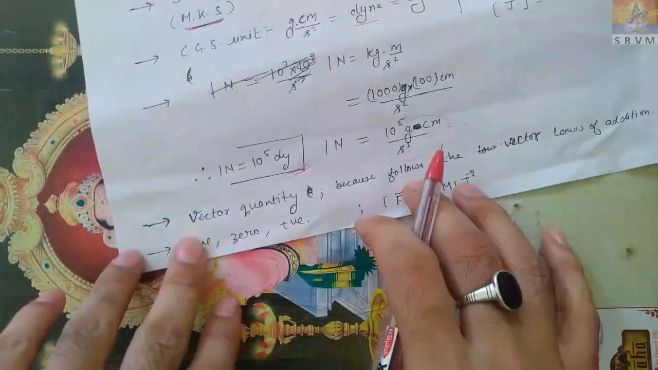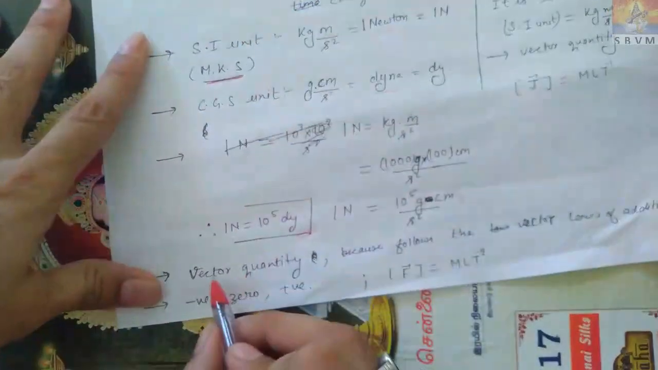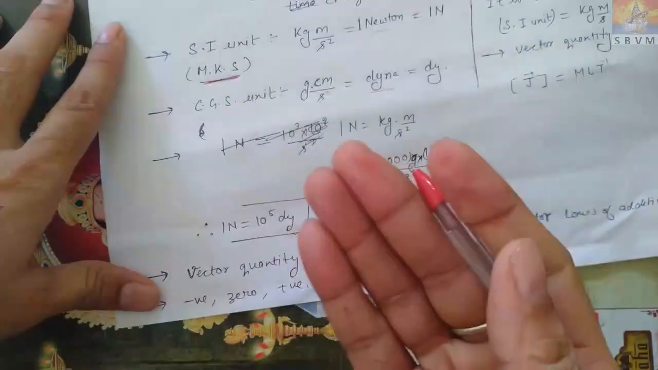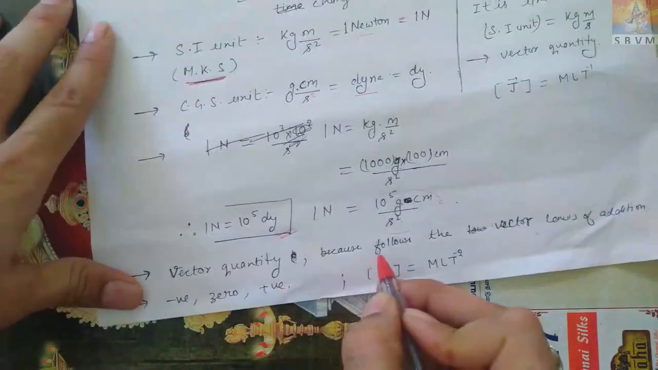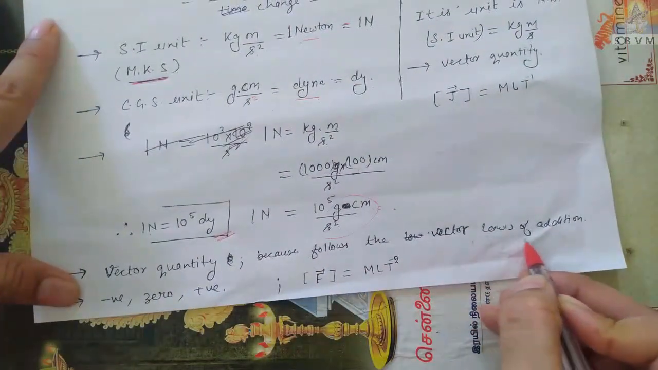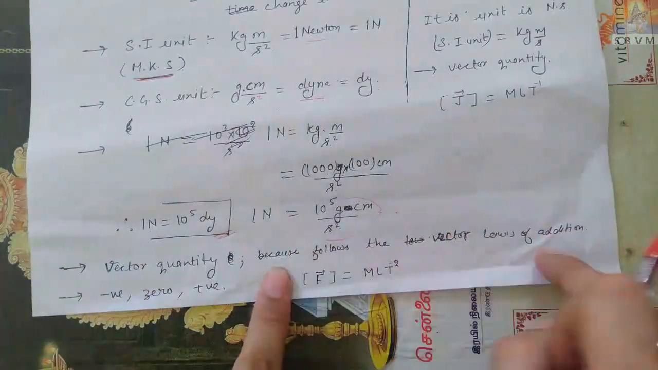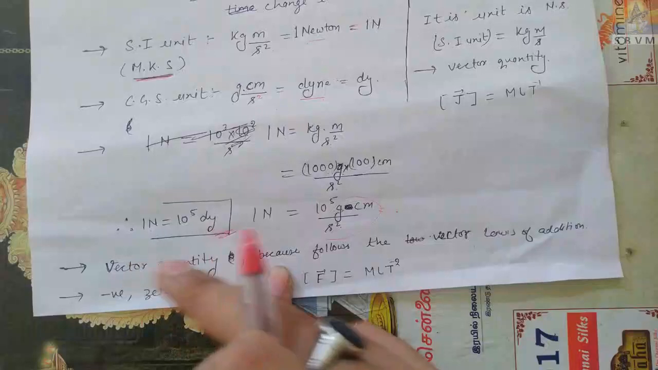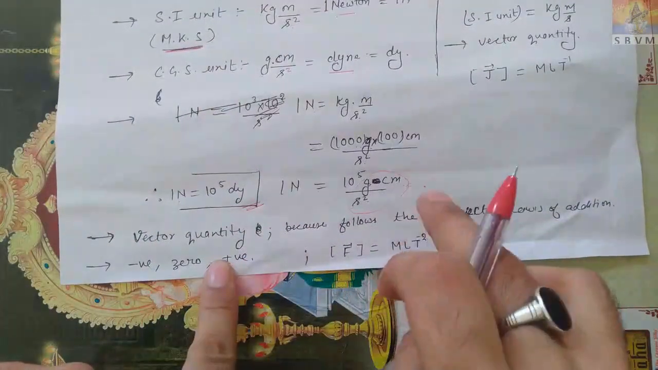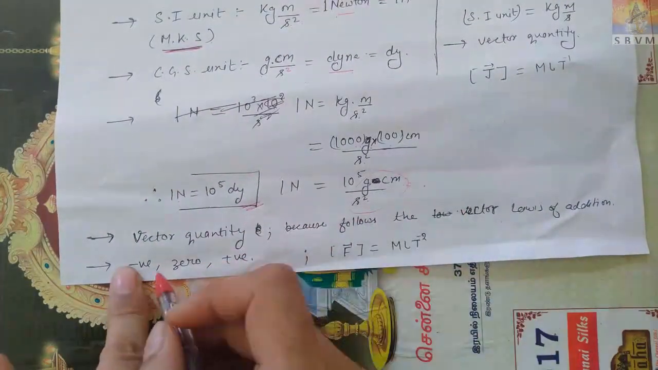Second thing, force. Is force a scalar quantity or a vector quantity? Force is a purely vector quantity because it follows the vector law of addition. It has direction as well as magnitude, and it follows the vector law of addition, as I discussed earlier. So force is a purely vector quantity. It can be negative, 0 and positive.